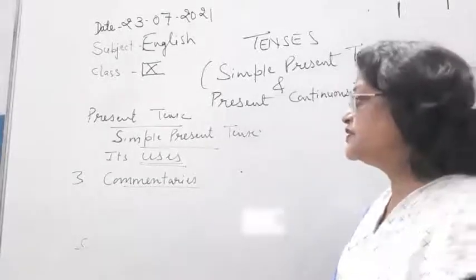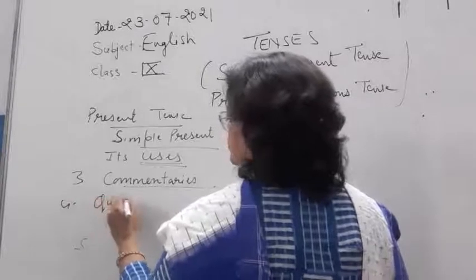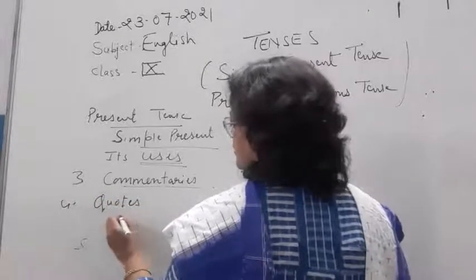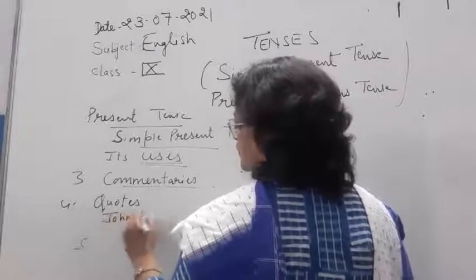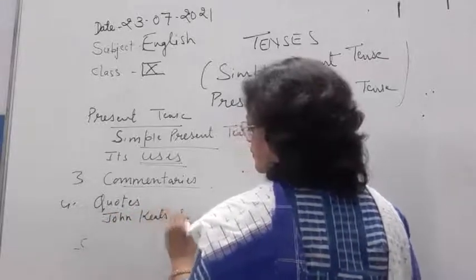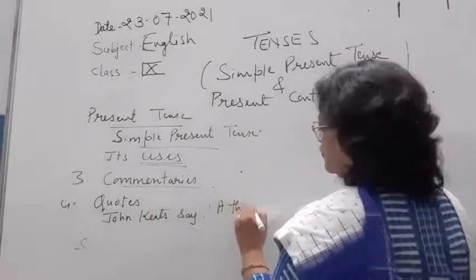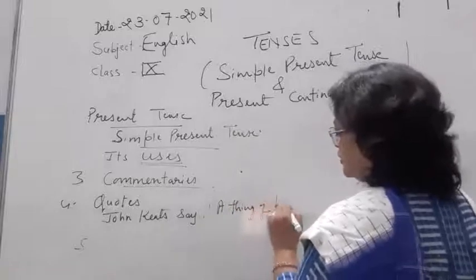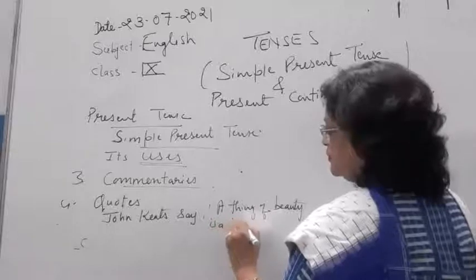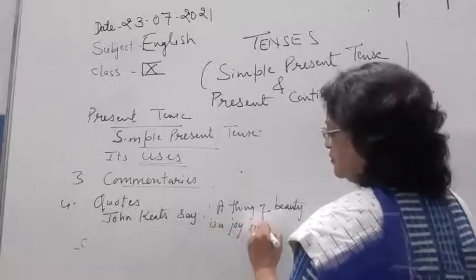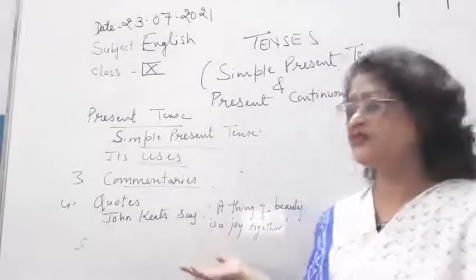Now children, the fourth is with quotations. Like John Keats says, a thing of beauty is a joy forever. Now children, John Keats died many years ago.